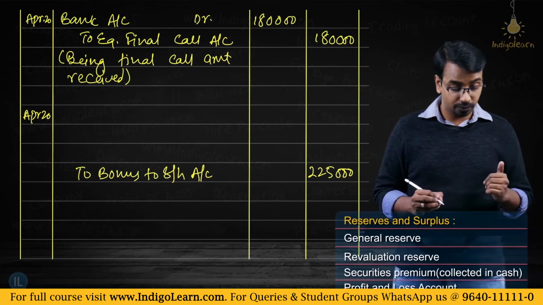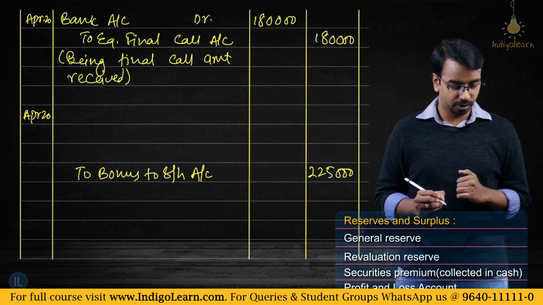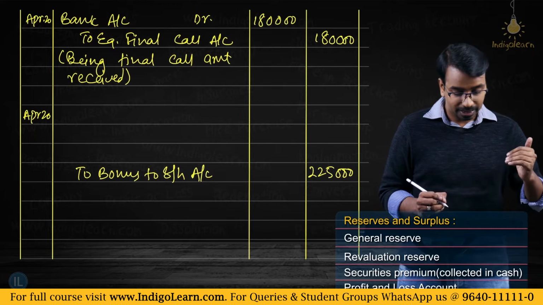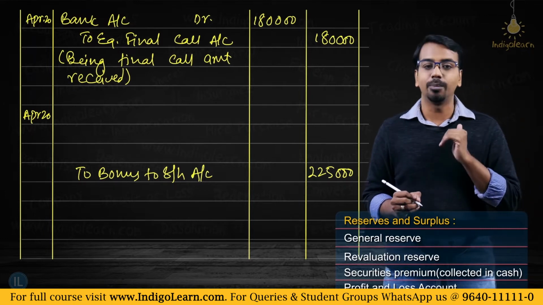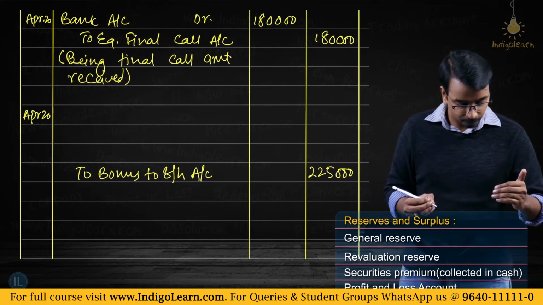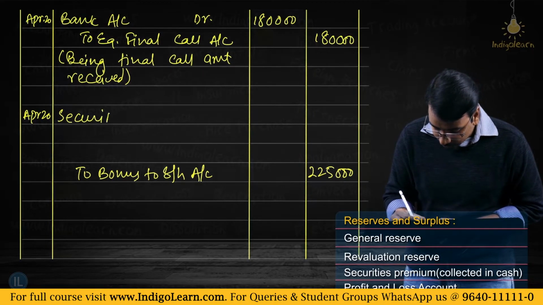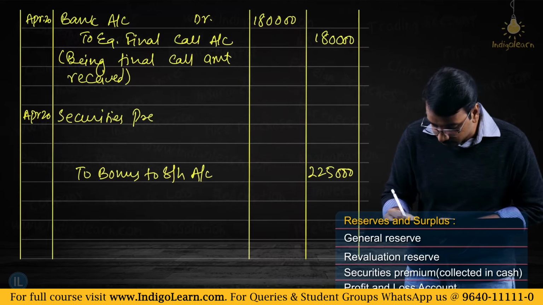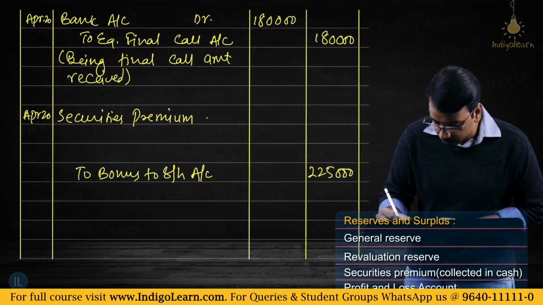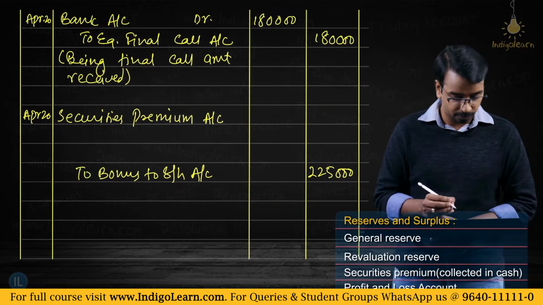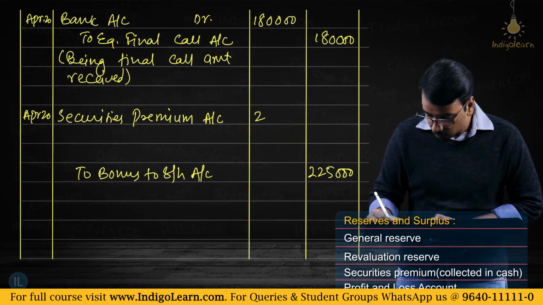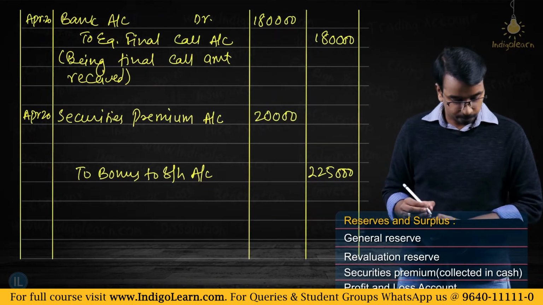Now, if you look at the question, what all can you use? You can use general reserve, you cannot use revaluation reserve, you can use securities premium, and you can use P&L account balance. So first let us exhaust the securities premium account balance. Securities premium account, what is the balance? 20,000.